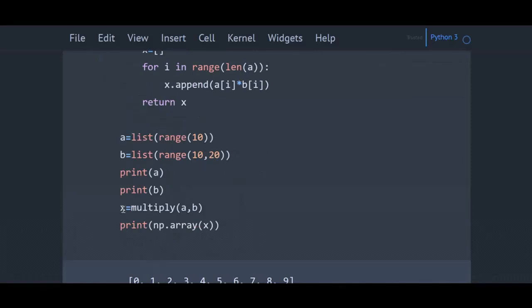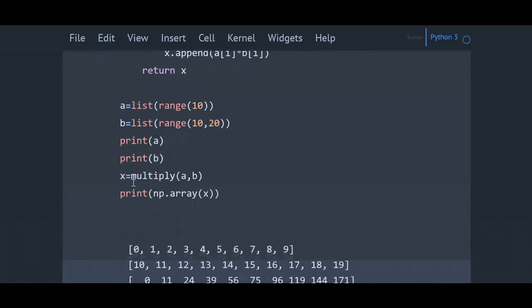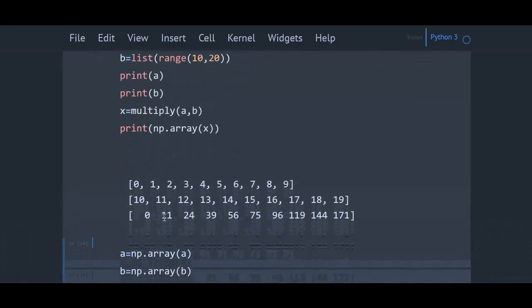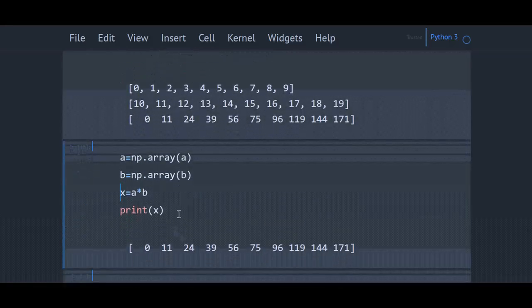Here in this x, I am getting the list returned by multiply function and I am printing the list. Here is the output. I am able to get the product of numbers in corresponding index. Using NumPy array, the same can be done in just one line, A into B. A and B are NumPy arrays, that is list A and list B are converted to NumPy arrays. When you multiply two NumPy arrays, multiplication is element-wise operation. This is the output. We got the same result which we got using for loop.